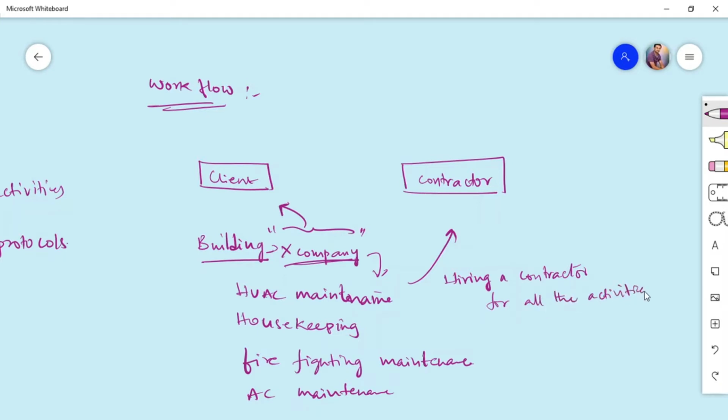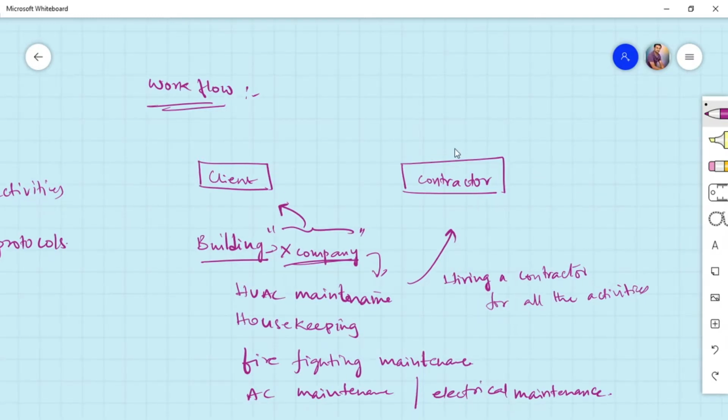That is the reason that while hiring a contractor, they specify in their contract terms that the contractor has to follow the client's safety protocols and the permit to work system which is already in existence. Here the client is the one who is giving the job to the contractor. In the client, who will give the job and how this job is assigned, all that we will see.